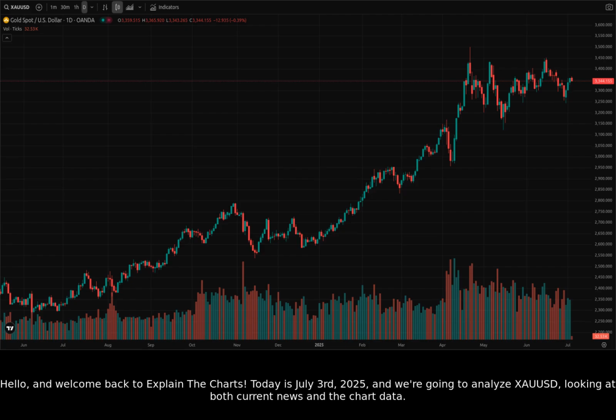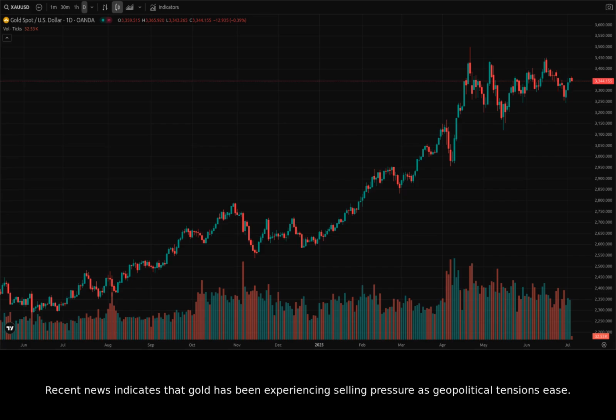Today is July 3rd, 2025, and we're going to analyze XAUUSD, looking at both current news and the chart data. Recent news indicates that gold has been experiencing selling pressure as geopolitical tensions ease. However, other factors like potential Fed rate cuts and a weaker dollar could provide support. We'll discuss potential support and resistance levels and how they correlate with these events.